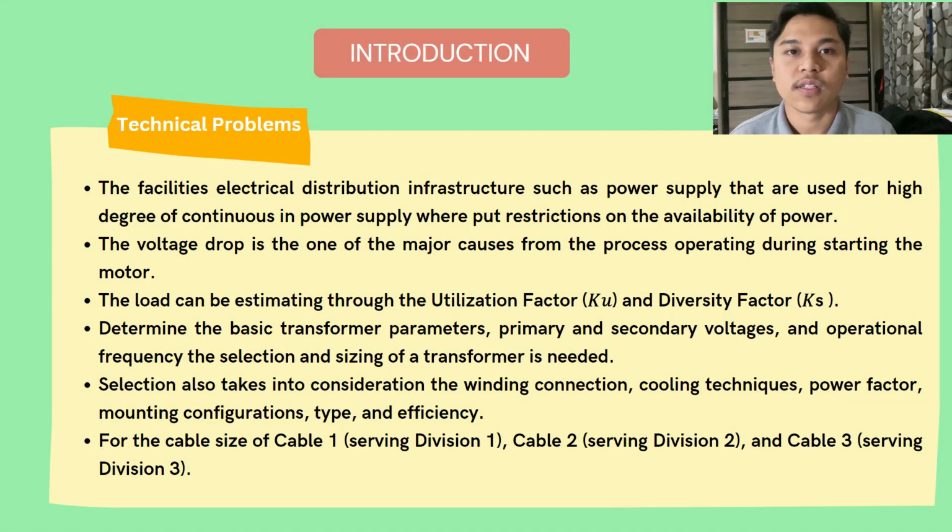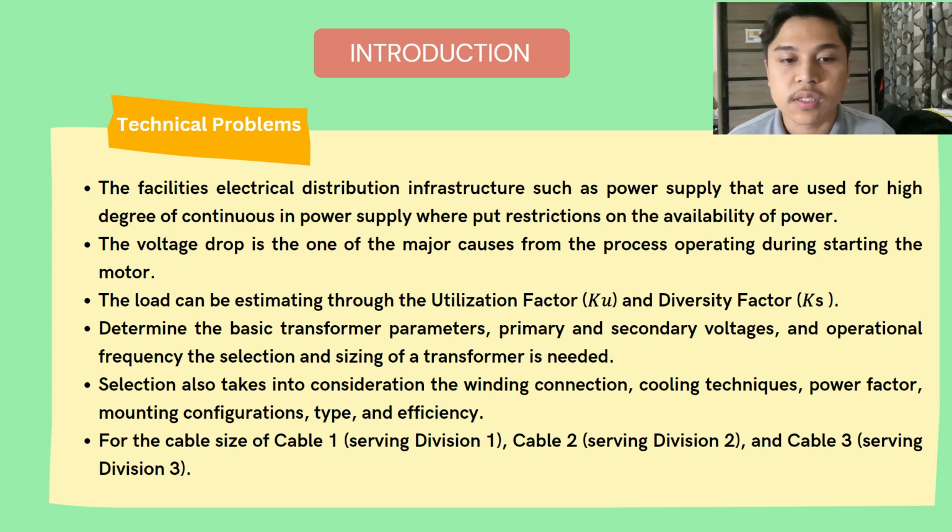Then we're going to the second part of the introduction, which is technical problems. The facility's electrical distribution infrastructure, such as the power supplies, is used for higher degrees of continuity in power supply, which puts restrictions on the availability of power. After that, the voltage drop is a major cause from the process operating during starting of the motor. Then the load can be estimated through the utilization factor KU and the diversity factor KS.